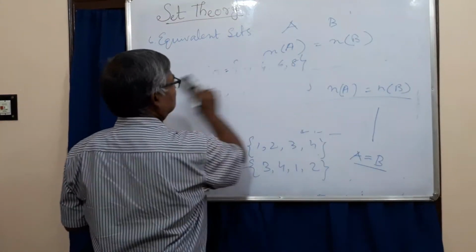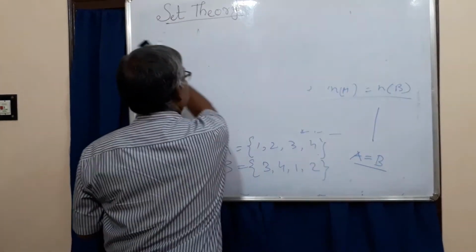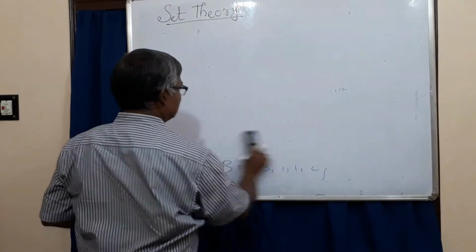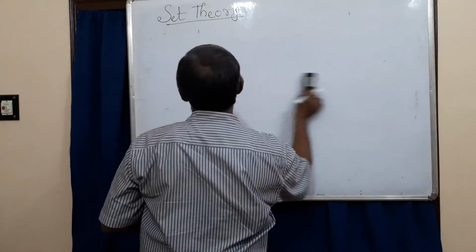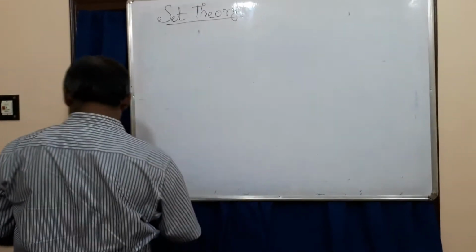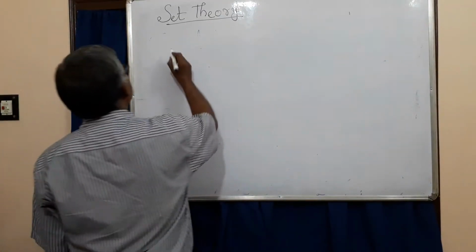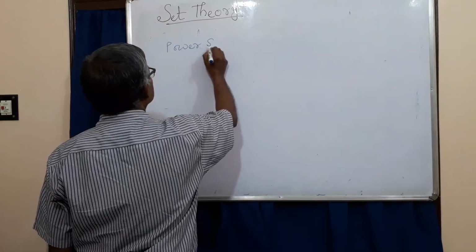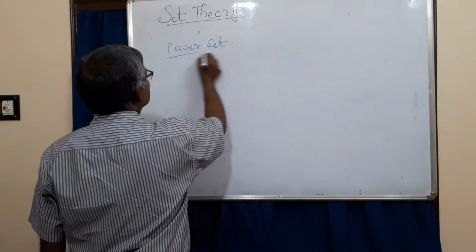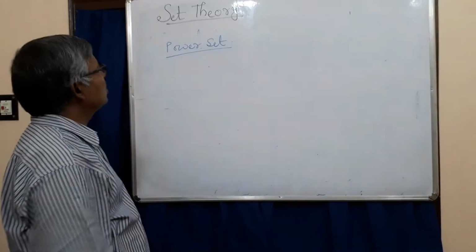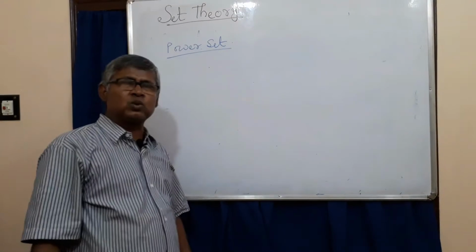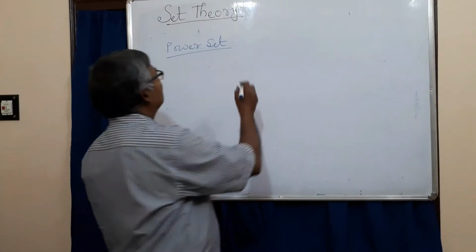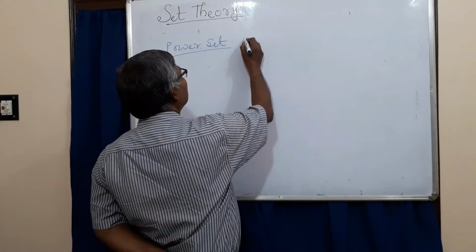Now we consider another definition, power set. It is also very important for school-going students and class 10 level students. What is a power set? It is written as P(A).